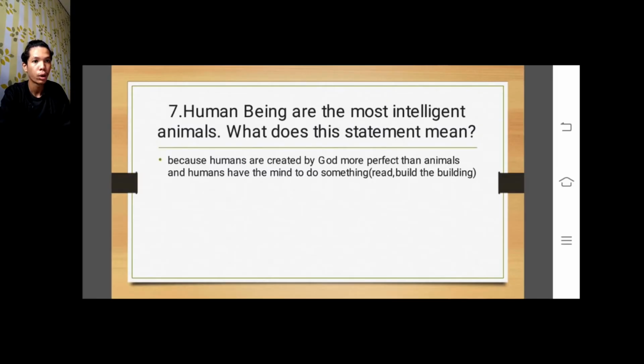7. Human beings are the most intelligent animals. What does this statement mean? Because humans are created by God more perfect than animals, and humans have the mind to do something. Read about the building.